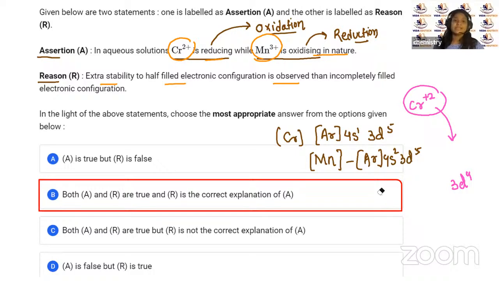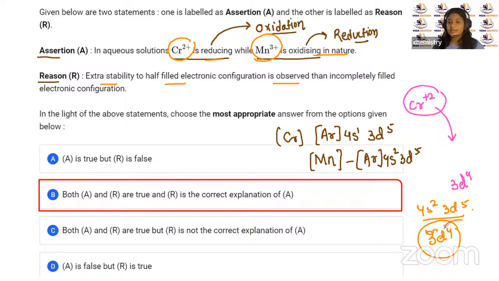Now, in case of Mn3+, what is going to be the configuration? It is 4s2, 3d5. If you remove 3 electrons from here, then this is going to be 3d4.